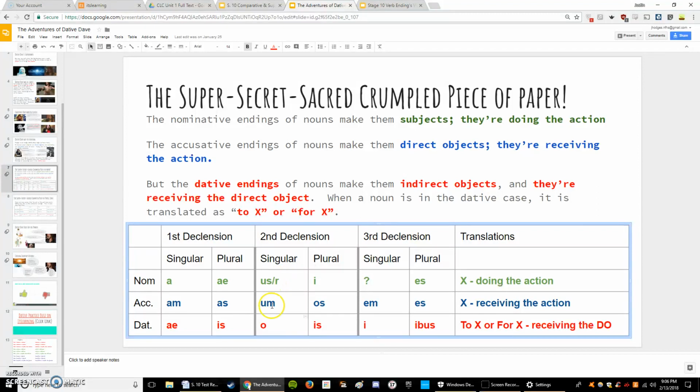Second declension is us, o, e, os, is. Third declension is blah, and e, s, e, us. And that's, once again, nominative, accusative, dative. And these tell you how they're being used.